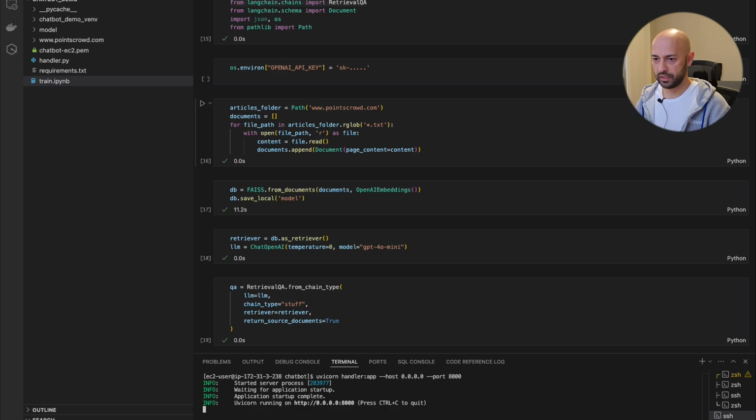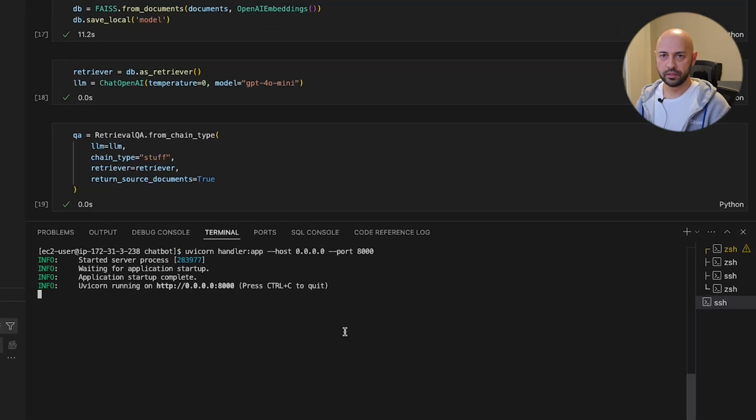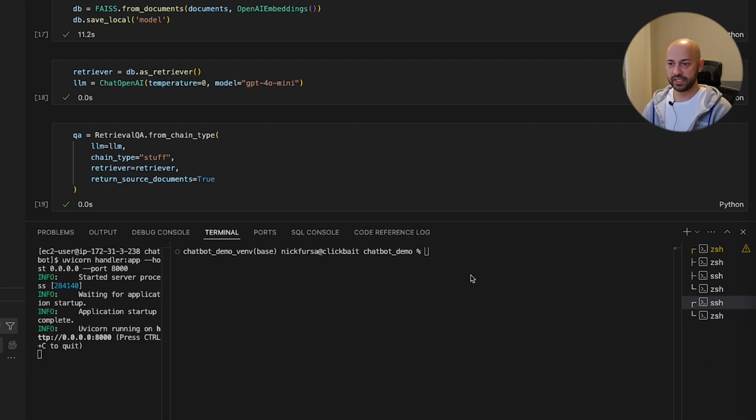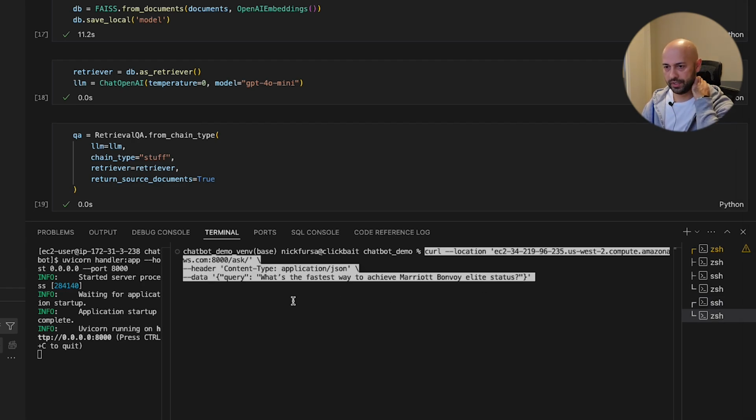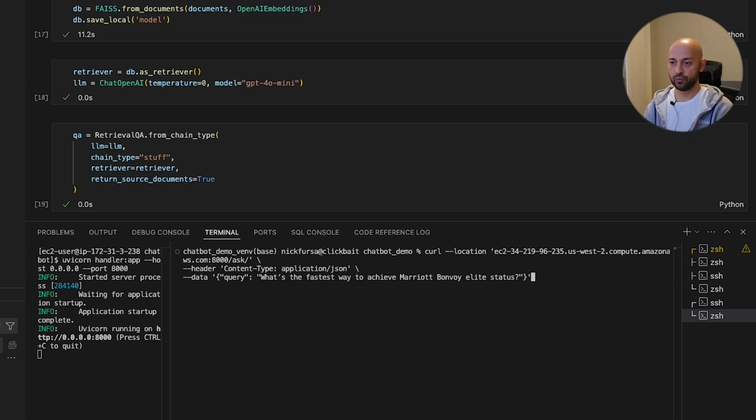Okay, we are there. Now we're gonna run the server. Okay, so it seems like our server is running. Okay, very good. So now we have to send the call and see if everything works as we expect. So let's send a test call. We're gonna send the curl call to our instance. And the first question is, what's the fastest way to achieve Marriott Bonvoy Elite status? It's sort of the same. We just want to make sure that our API works and nothing has broken along the way.